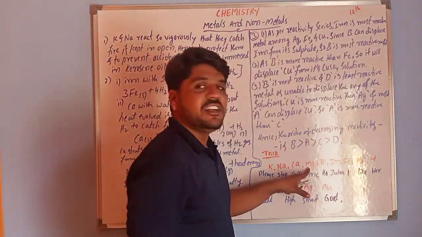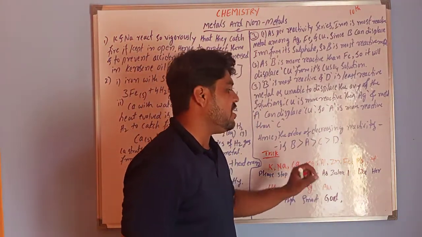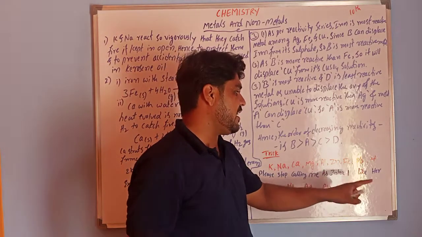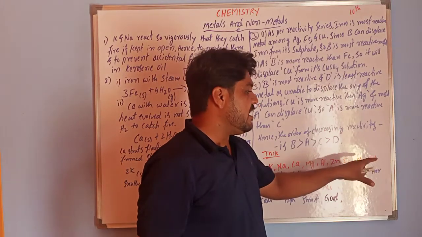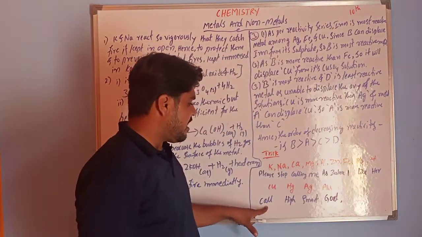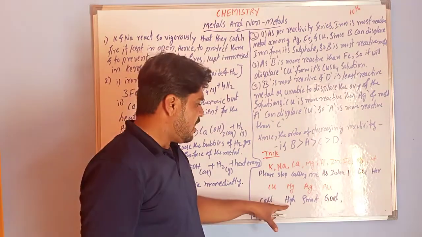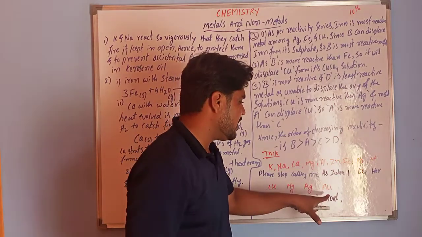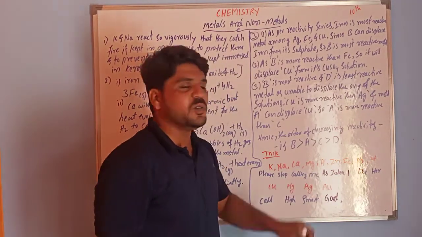Me means magnesium. As means aluminium. Zebra represents zinc. I represents iron. Like represents lead. Her represents hydrogen. Call represents copper. Her represents mercury. Smart represents silver. And goat represents gold.